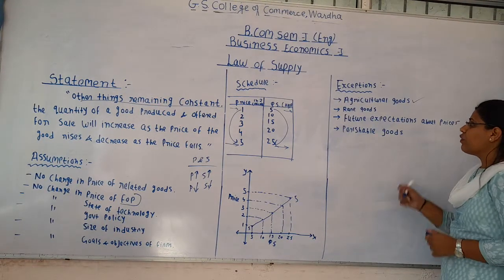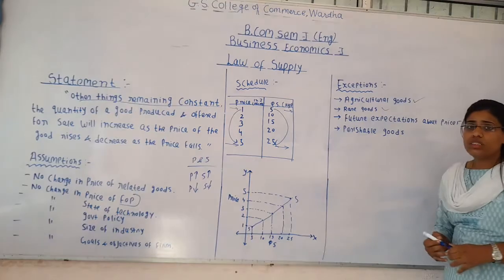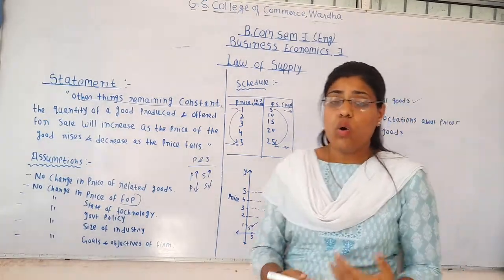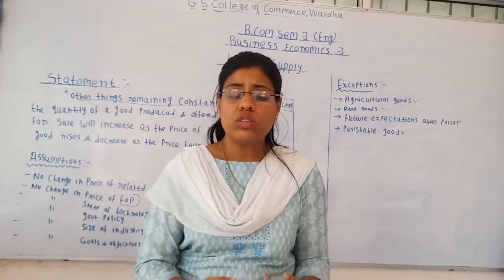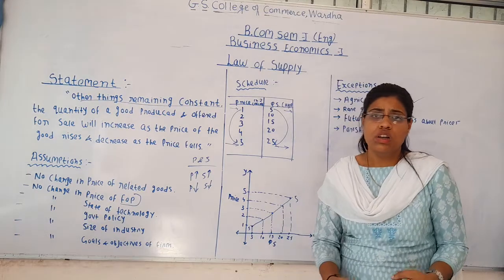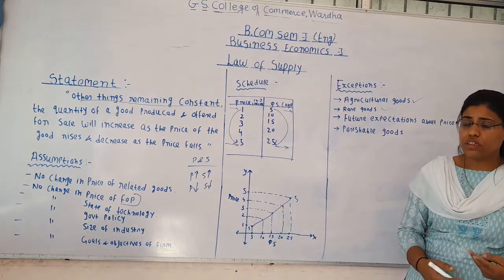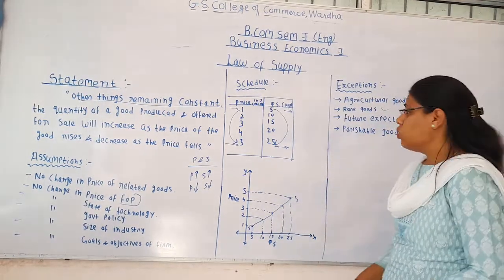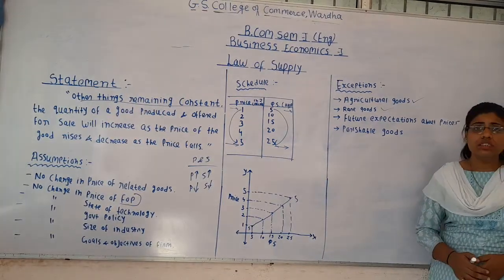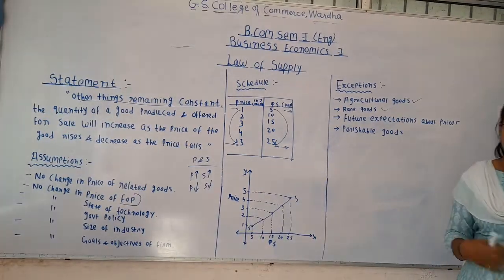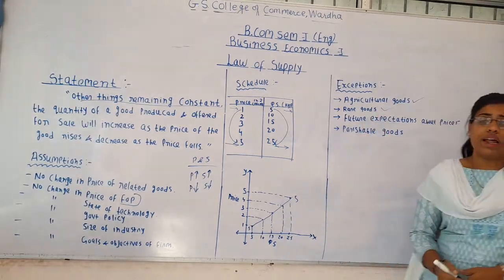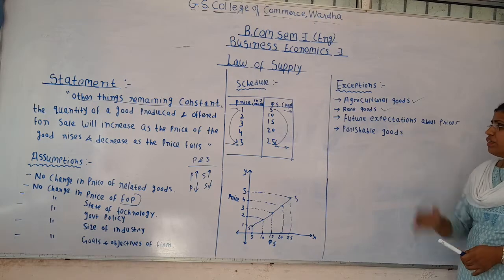The second one is rare goods. When we talk about rare goods, it generally refers to old coins or all those goods which have a specific value. Okay, special paintings, etc. On such goods the law of supply is not applied because the supply of such rare goods cannot be increased. Therefore the law of supply does not become applicable in the case of rare goods.